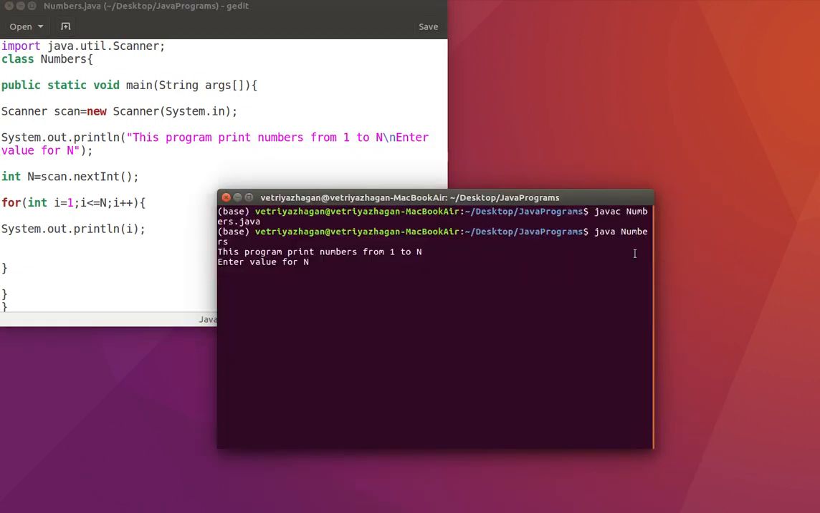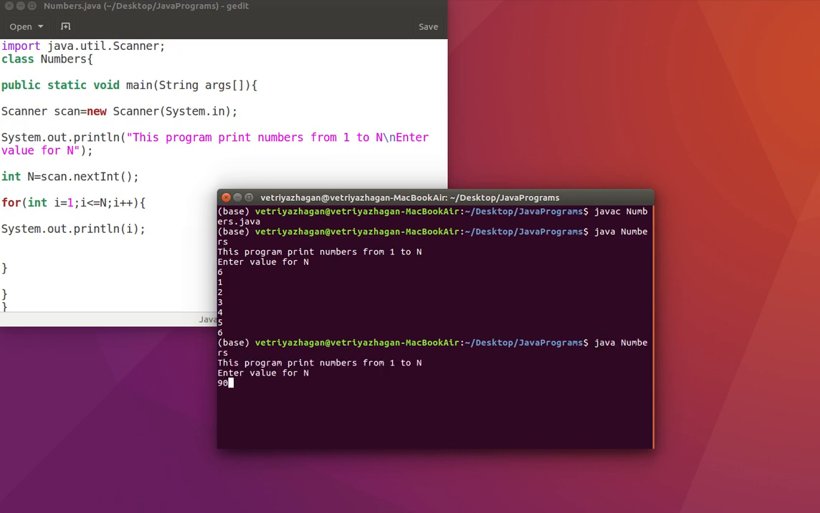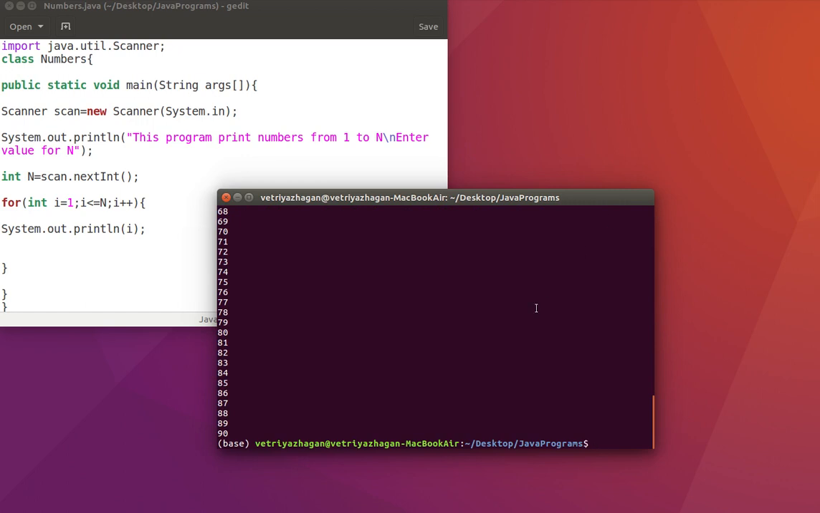Look at this, the program is ready to run. We have compiled it and we are running it now. We will have to enter a value for n. So it prints 1, 2, 3, 4, 5, 6. We have to run it again, enter the value 90. It prints up to 90.